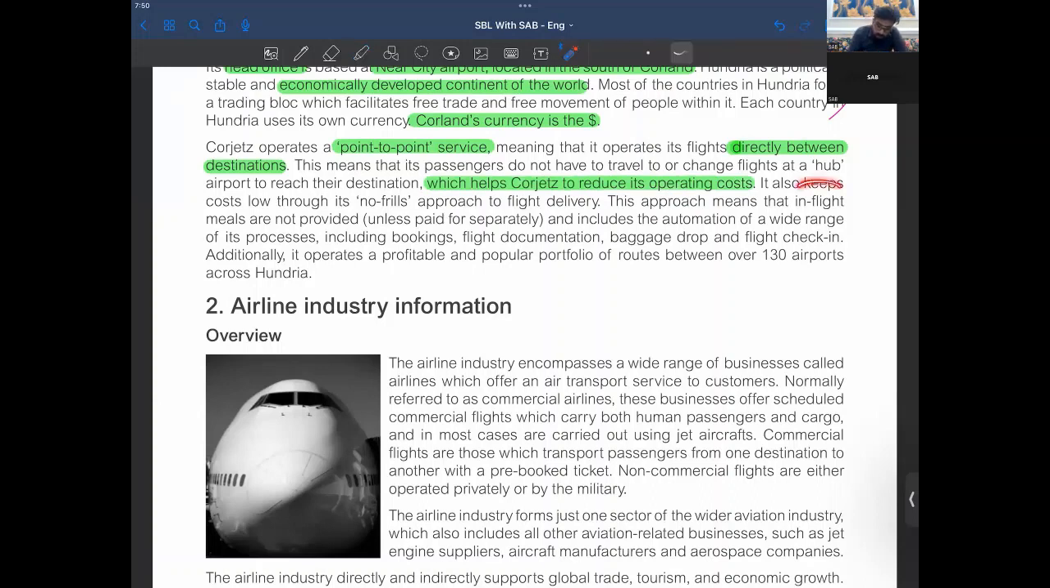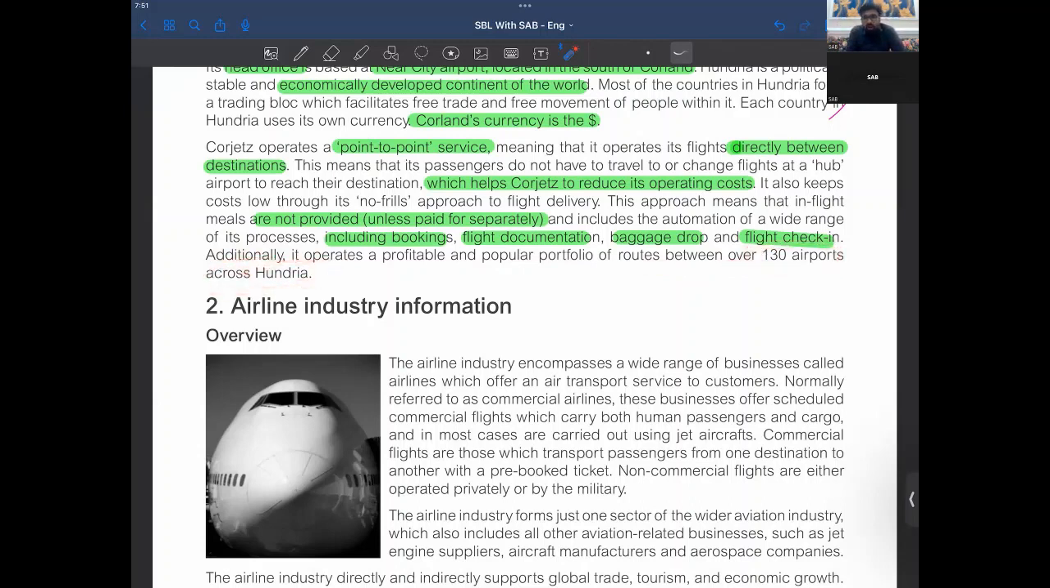It also keeps cost low through its no-frills approach to flight delivery. This approach means that in flights, meals are not provided unless paid for separately. So they are the budget airlines, right? It includes the automation of a wide range of its processes, including bookings, flight documentation, baggage drop, and flight check-in. Additionally, it operates a profitable and popular portfolio of routes between over 130 airports across Hungary.